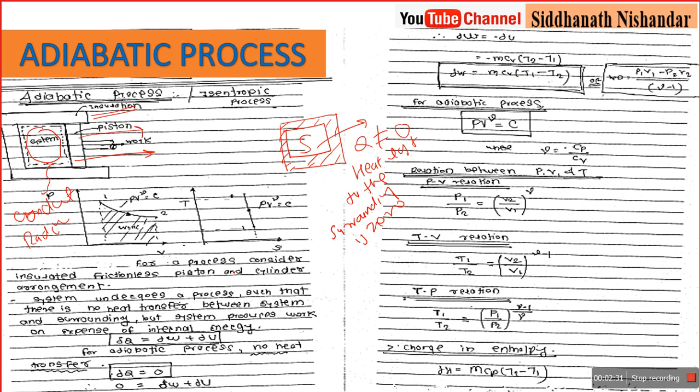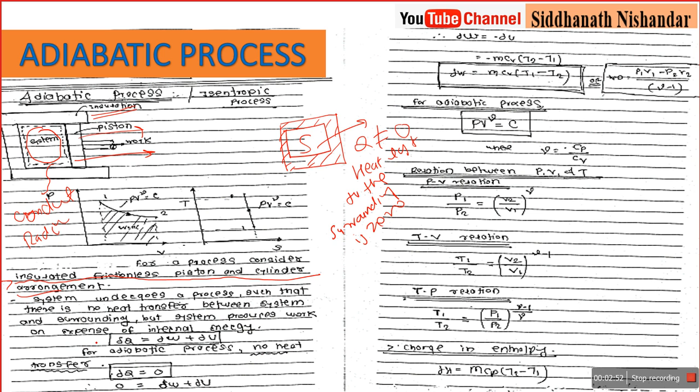See here, for this process consider an insulated frictionless piston and cylinder arrangement. A system undergoes a process. There is no heat transfer between system and surrounding, but the system produces work at the expense of internal energy.